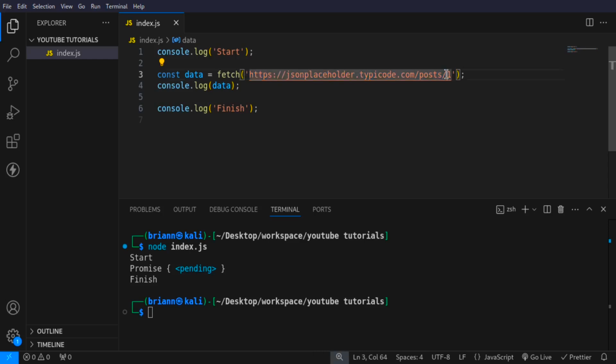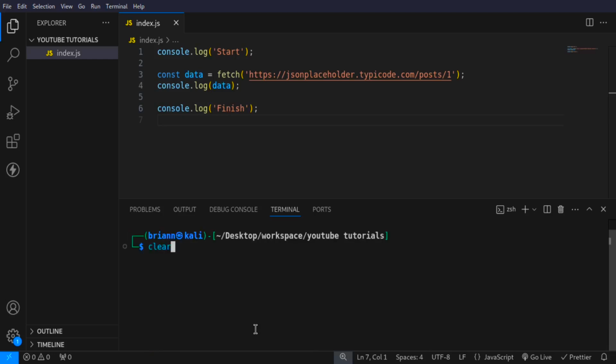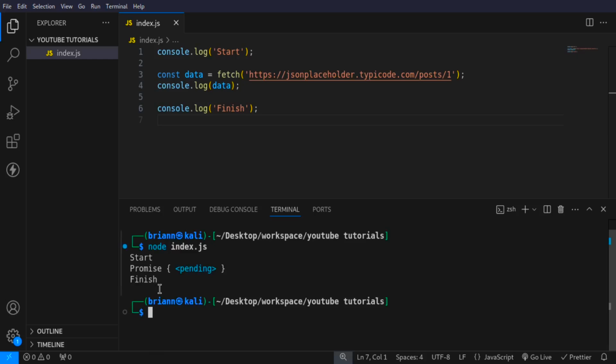It's going to take a little bit, but JavaScript does not pause the code execution, so it goes ahead and executes all the other code. That's why we see that the data here is a promise and it is pending because it's waiting for that response. And if you can actually see clearly here, if I run this again, you can see that it takes time until the execution stops. It takes some seconds there, and then finally we have finished.